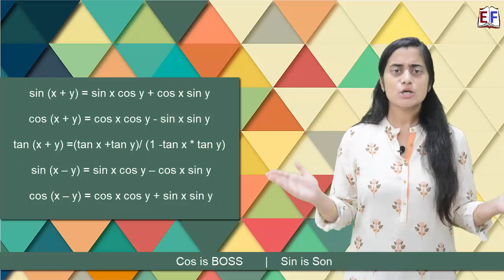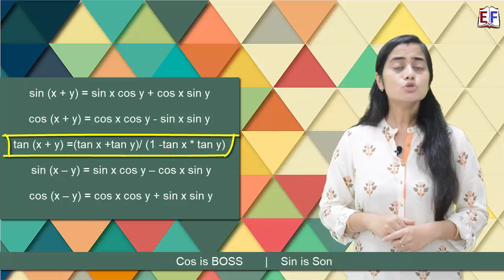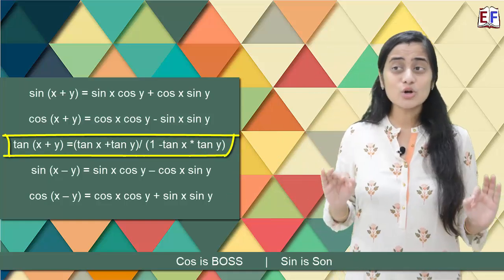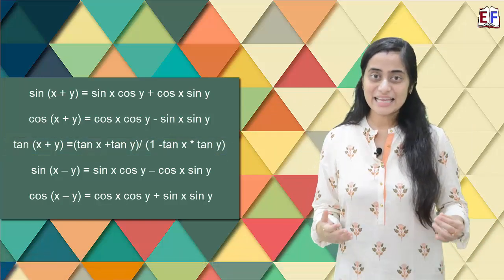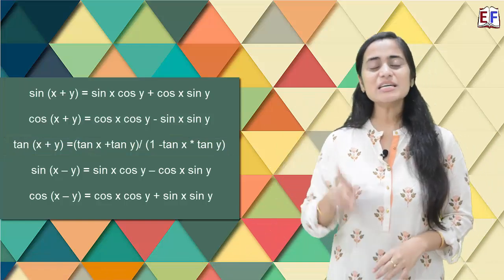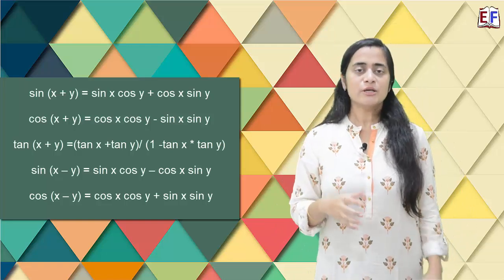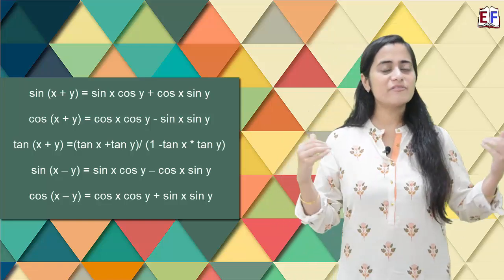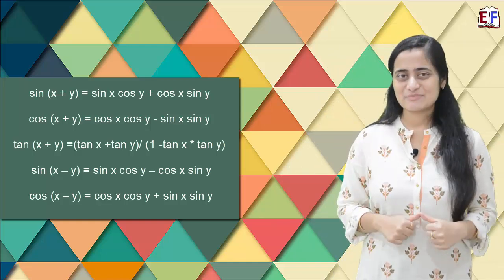What about tan x? So if you look at the formula of tan x, it is a different formula altogether. So there's no memory tip, because I do not want that for every formula I give you one memory tip and then I have to give you another memory tip to remember the memory tips. So I'll share memory tips only where I feel that you will get confused. So the sine and cos formulae are very similar and a lot of children get confused. So that's why the memory tip.